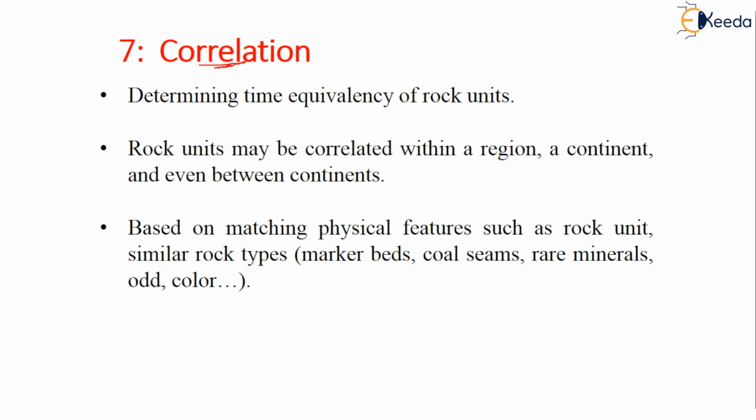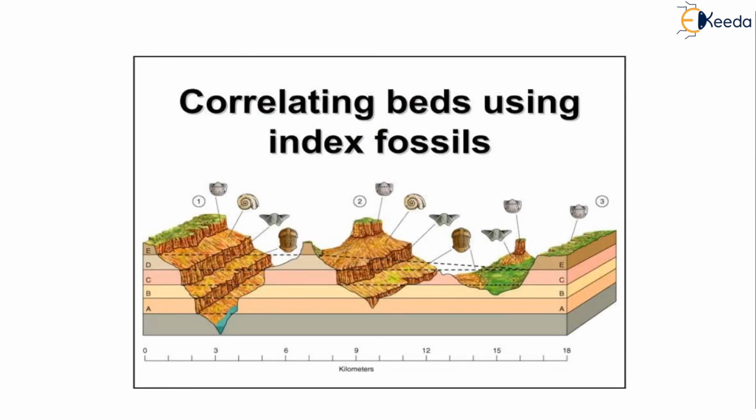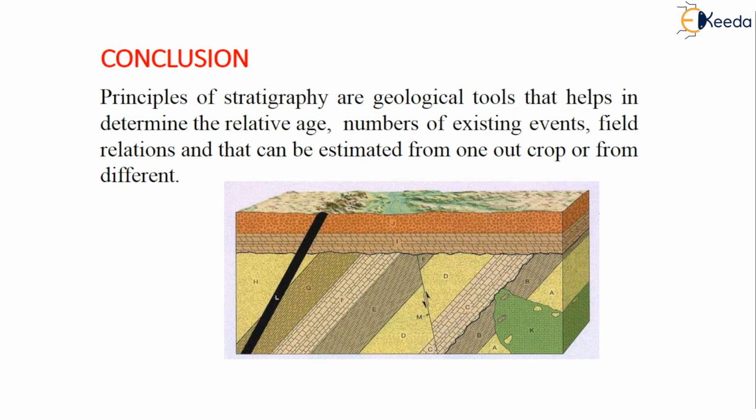So the fossils represent the living creatures that have evolved through time. An example is fossils. See, this is the correlating of beds using index fossils. 1, 2, 3. We are indicating how they are and whether they are changing with time and space. Finally, we can say that the principles of stratigraphy are nothing but geological tools that help in determining the relative age, the number of events, and field relations, and can also be estimated from one outcrop to another. Okay, thank you.